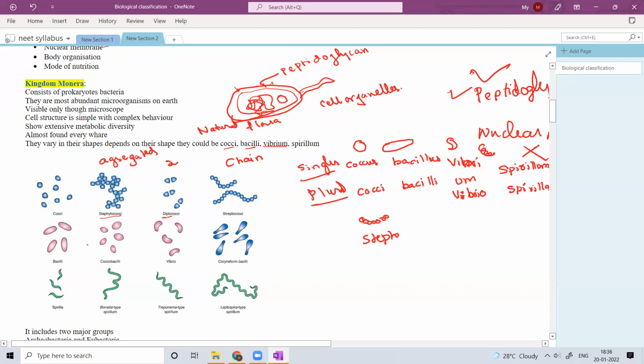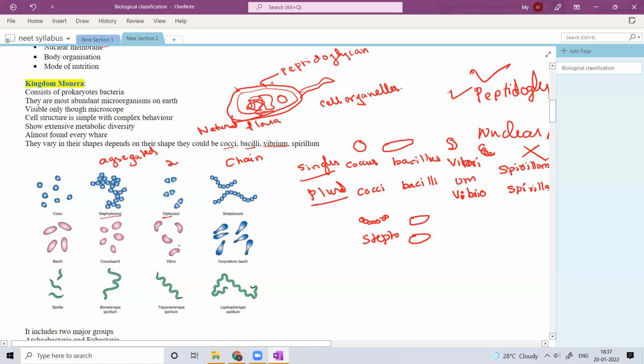staphylococci. Okay, coming to the bacilli, here is the Cocobacilli. Okay, Cocobacilli means if there's a rod but not very lengthy, small rods. The length of the rod is less, and those are in between cocci and bacilli. The shape is in between cocci and bacilli, then that is Cocobacilli.